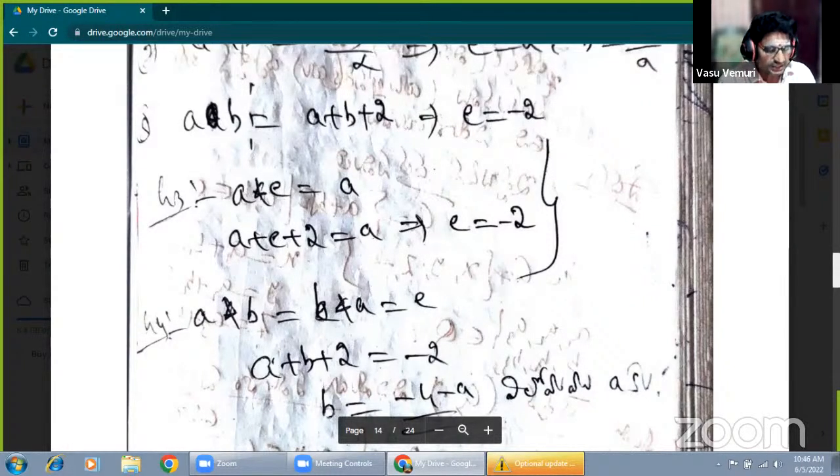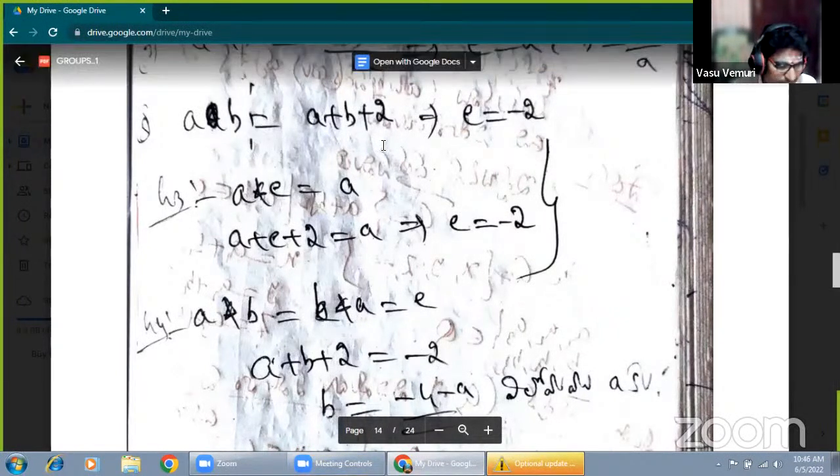So now, according to this, A circle or A star B equals A plus B plus 2.